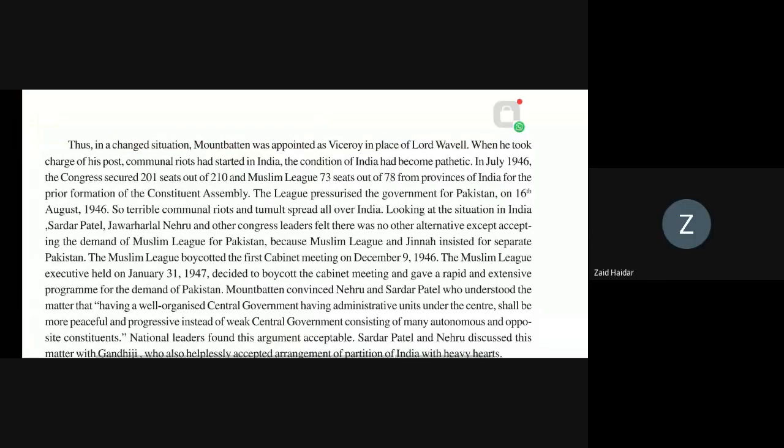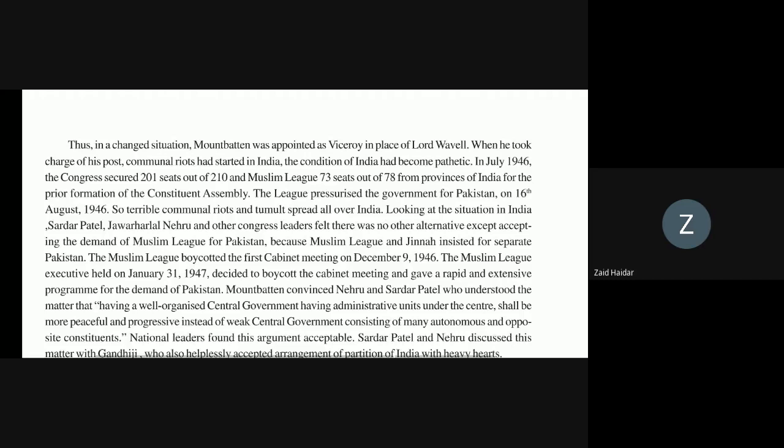Thus, in a changed situation, Mountbatten was appointed as Viceroy in the place of Lord Wavell. When he took charge of his post, communal riots had started in India. The condition of India had become pathetic.